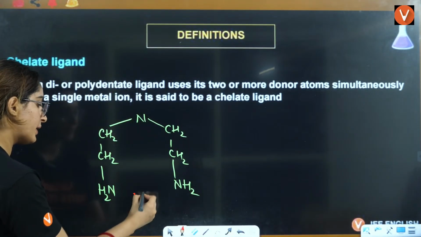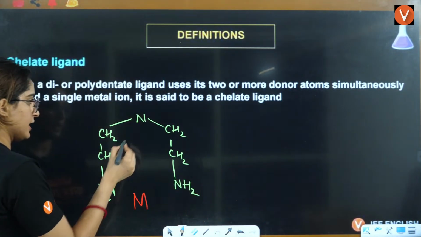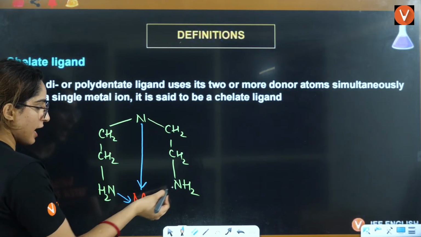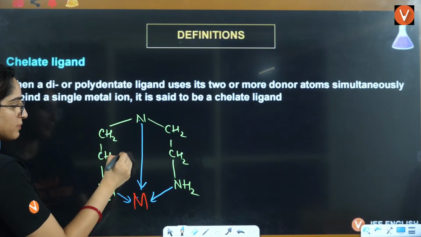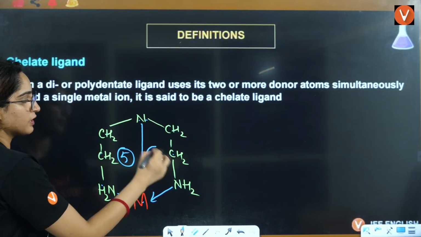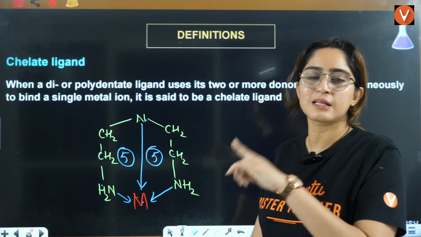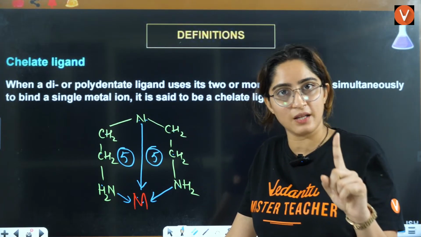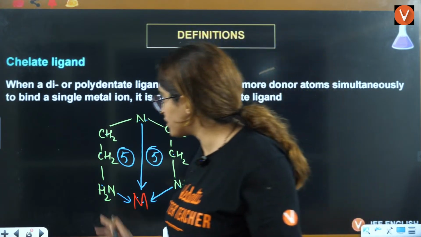Let's say this is the metal. Now what will happen? It will give donation from this side, and from this side. So a 5-membered ring will be on this side, and a 5-membered ring will be on this side. So this kind of ligand is forming two rings with one metal, right? The more the rings, the more the stability, so it will be more stable.